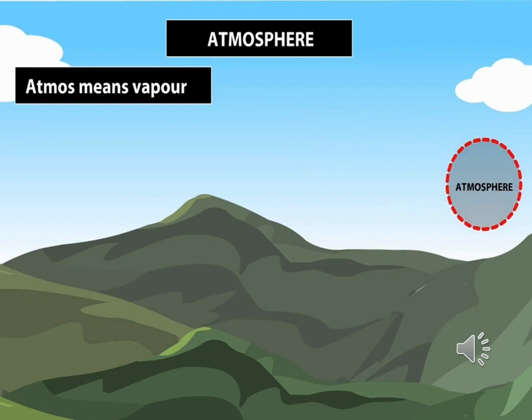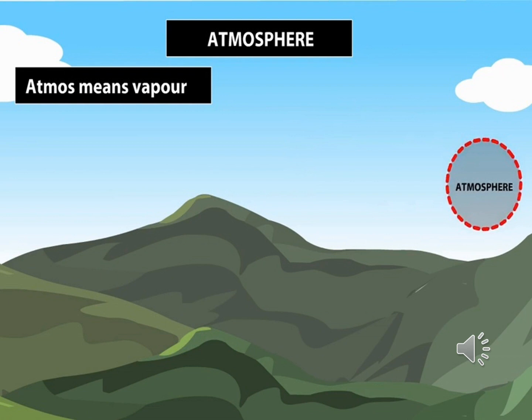So atmosphere means காற்று மண்டலம். Atmosphere is a mixture of gases that surround our earth. So without air we cannot live. Yes, without air we cannot breathe. Yes, so the atmosphere is very important.